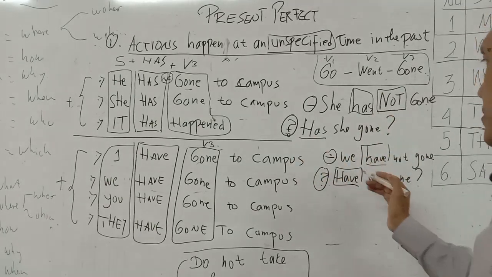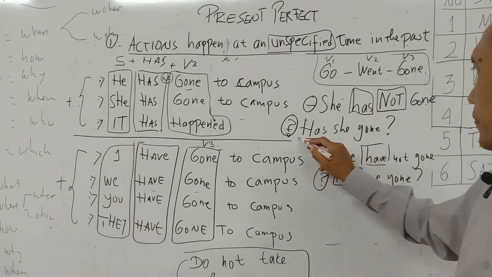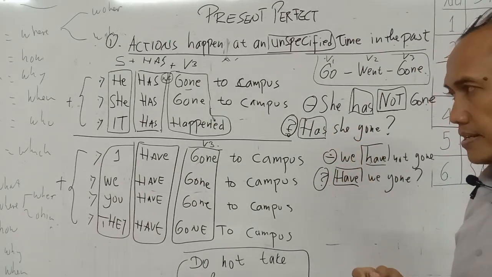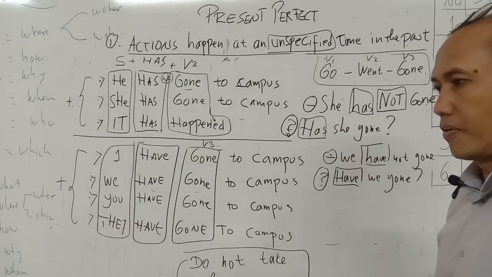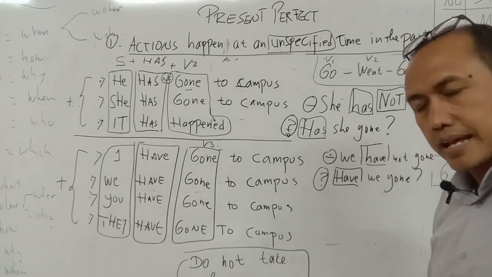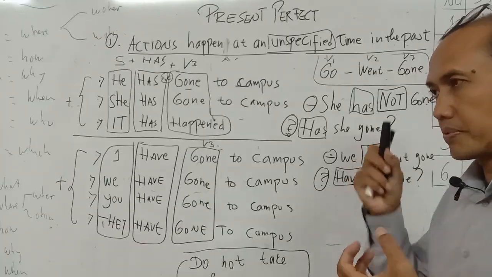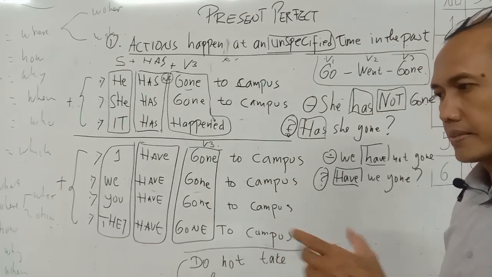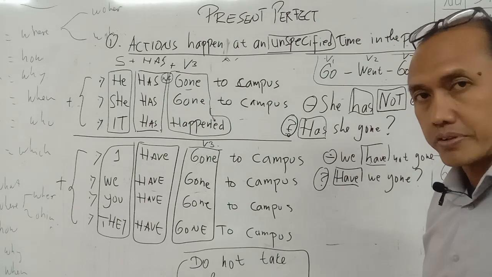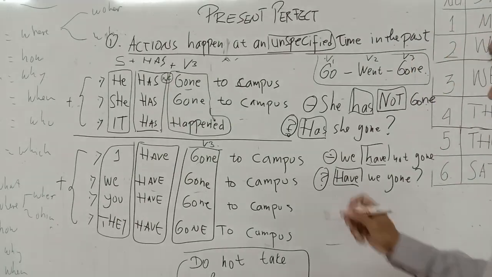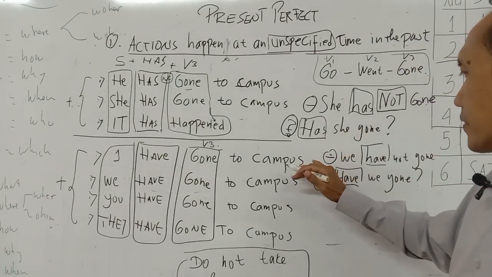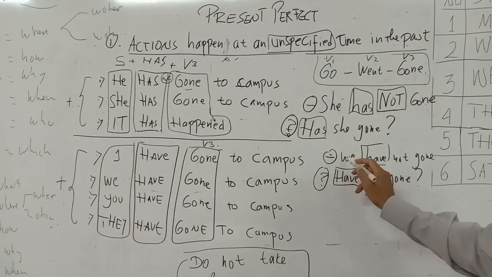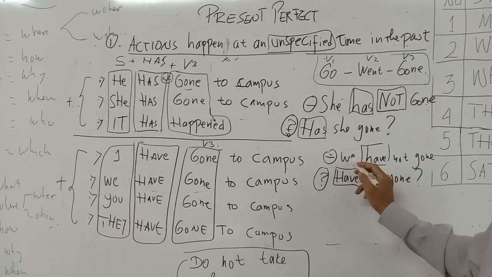The interrogative sentence is put has in front of the sentence, like we do in other tenses such as present progressive, present simple, and the last one, present future. We just put has in front of the sentence. It is the same as we use have.